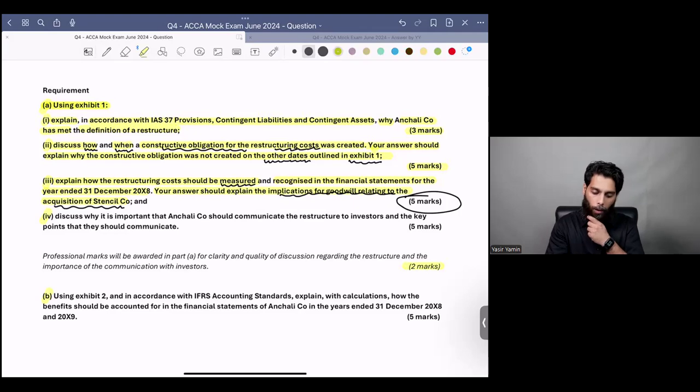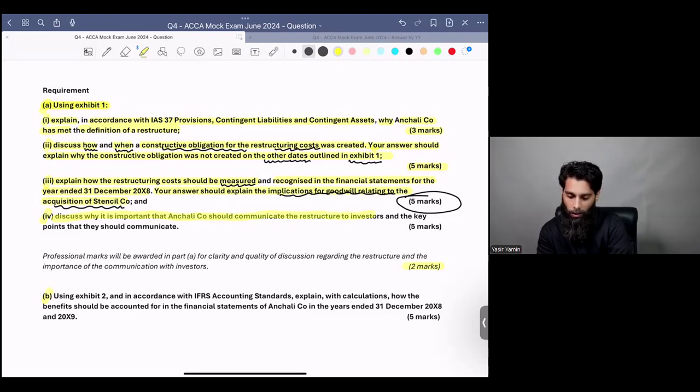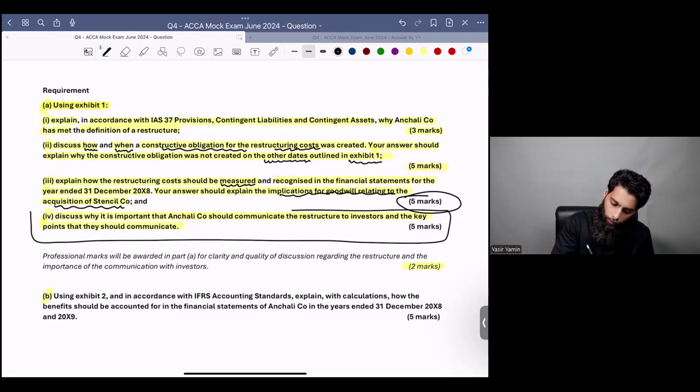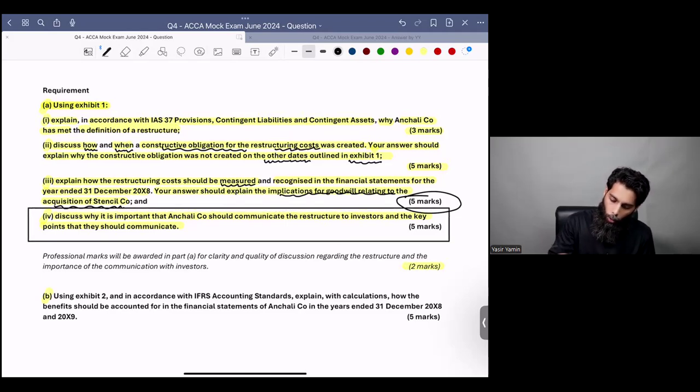Then the last requirement is discuss why it is important that Anchali company should communicate the restructure to investors and the points that they should communicate. Now, I would like to emphasize this requirement itself. You know what this particular requirement of 5 marks actually pertains to? This pertains to investors' focus.